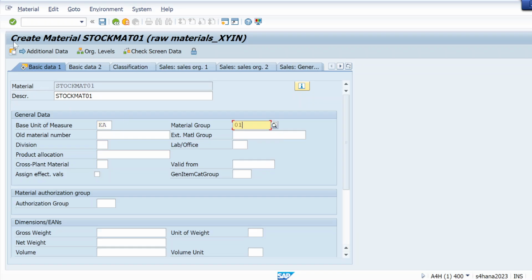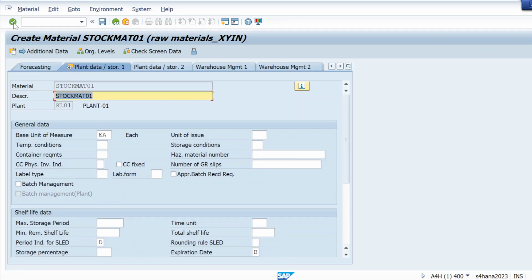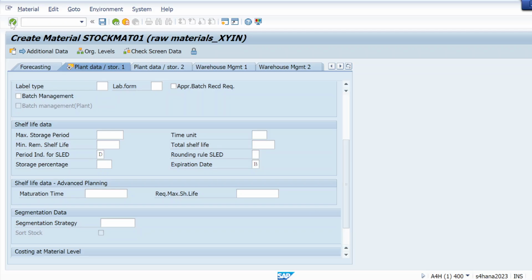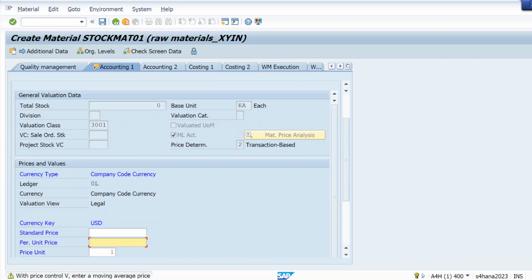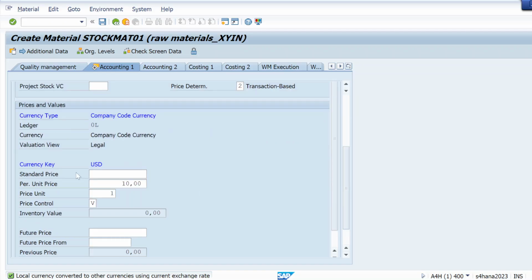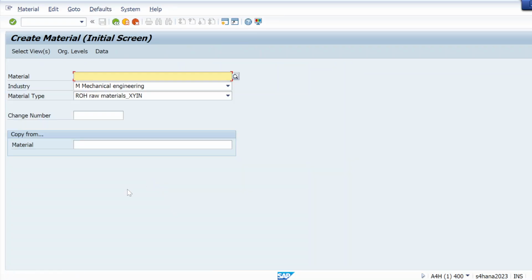Material group. Okay, hit enter. Enter valuation class. Here let me give my price. Check. Hit enter and save. So I just created a material.